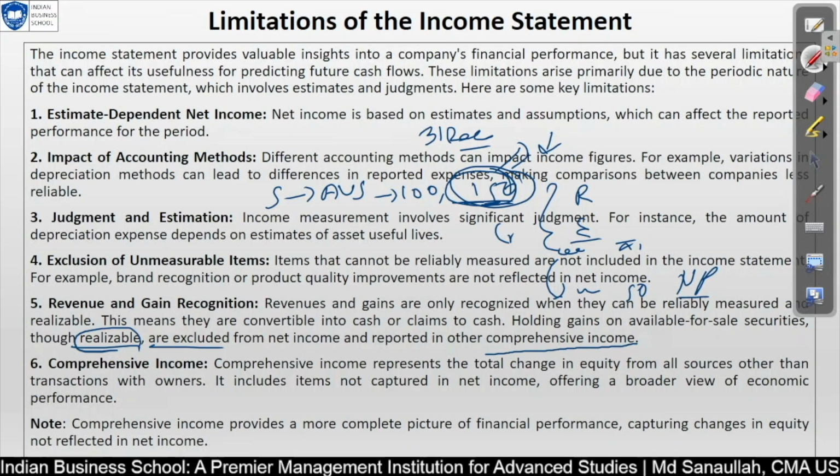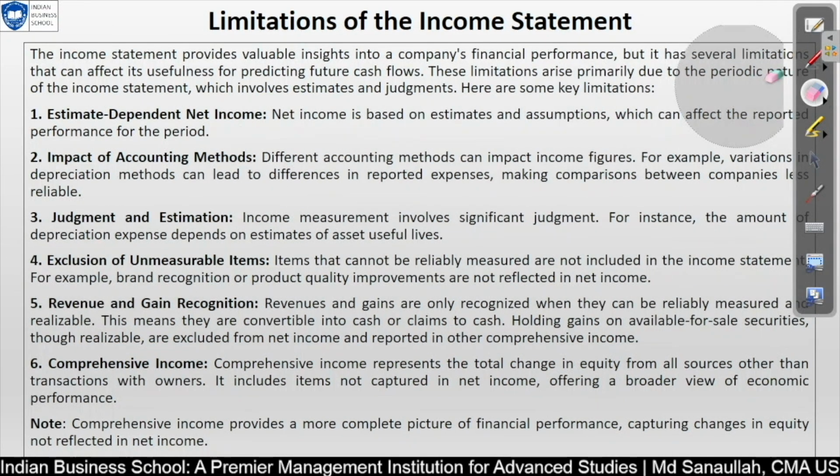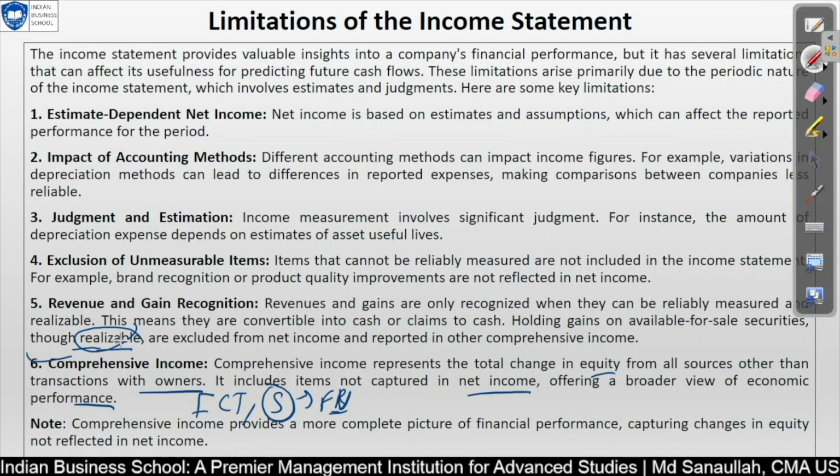What we do to report is mention it in our other comprehensive income, which will be in the equity section of your balance sheet. Comprehensive income represents the total change in equity from all sources other than transactions with owners. It includes items not captured in net income, which is very good, offering a broader view of economic performance. So for items we cannot mention in our income statement, like foreign currency translation and realizable securities, fair value we can update and mention in our comprehensive income.